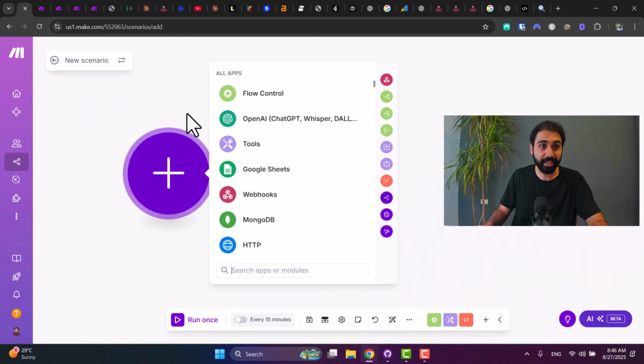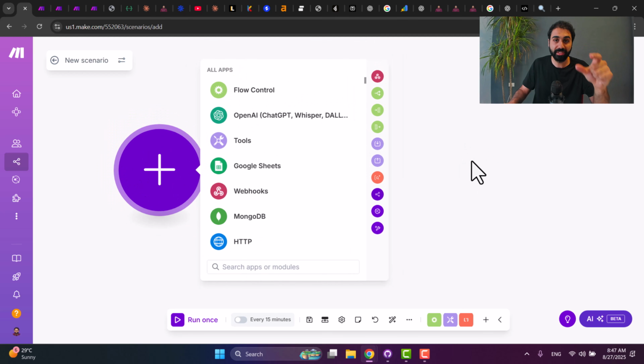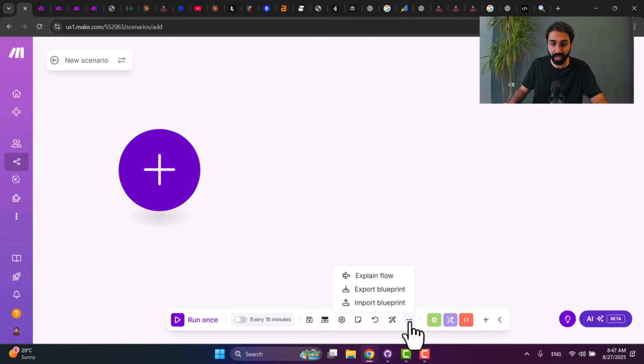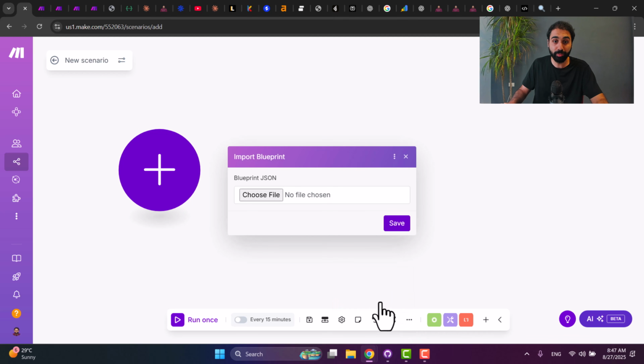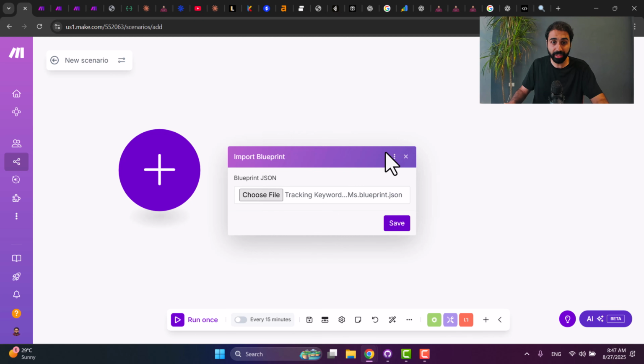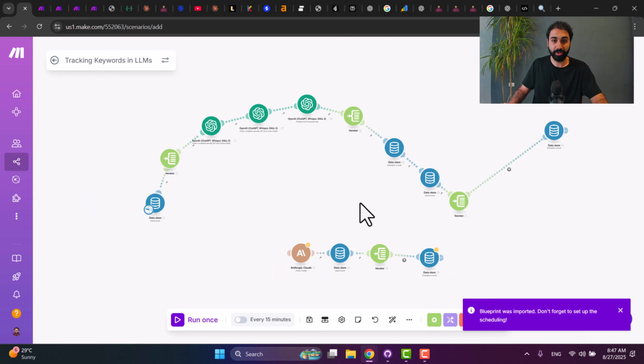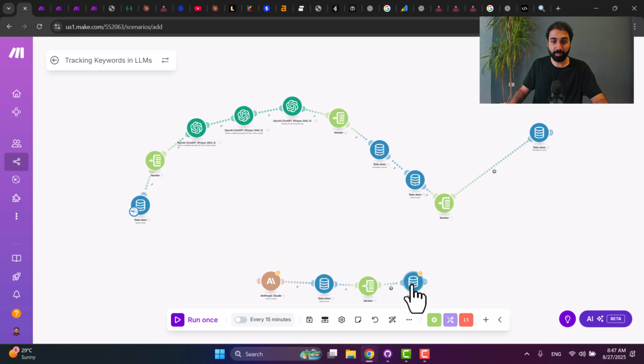So let's go back to our scenario, and to make things simple for you, I will share with you in the description a link to the JSON file that you can use to import the scenario directly. So just click on these 3 dots here and input the blueprint, choose file, and then simply select the blueprint, save, and boom, you will get the scenario. Now forget about this part here, I'll talk about it later. Our main flow is this one here. Okay, it's super simple as you will see right now.